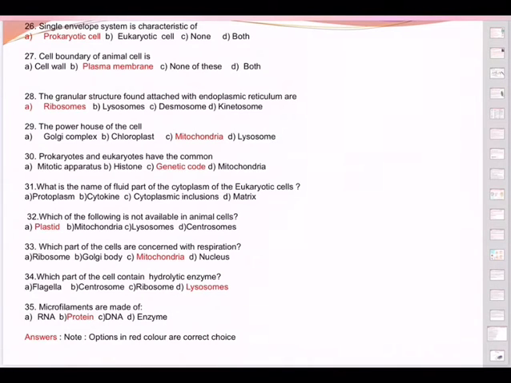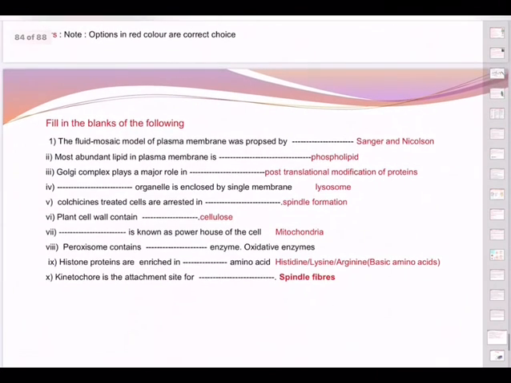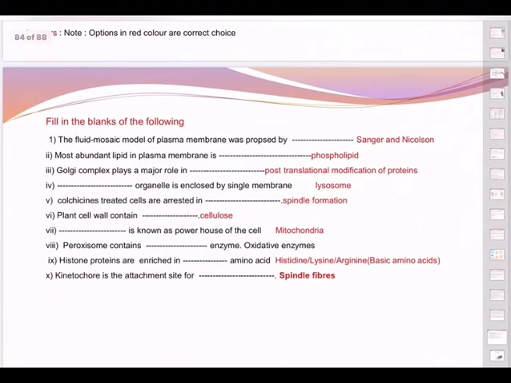And question 35, microfilaments are made up of. In the chapter I discussed, if you come to the fag end of the videos, I was discussing with the class 11th about microfilaments. So microfilaments are basically made up of proteins, and there is an arrangement of microfilaments in the form of 9+0, 9+2, like that, in cilia, flagellum. So please go through that. You will understand that microfilaments are basically made up of proteins.